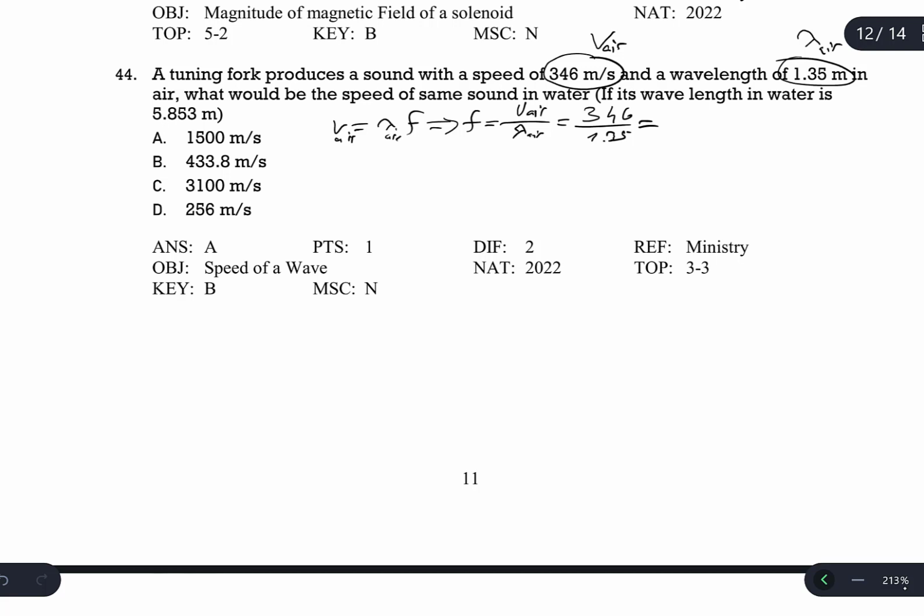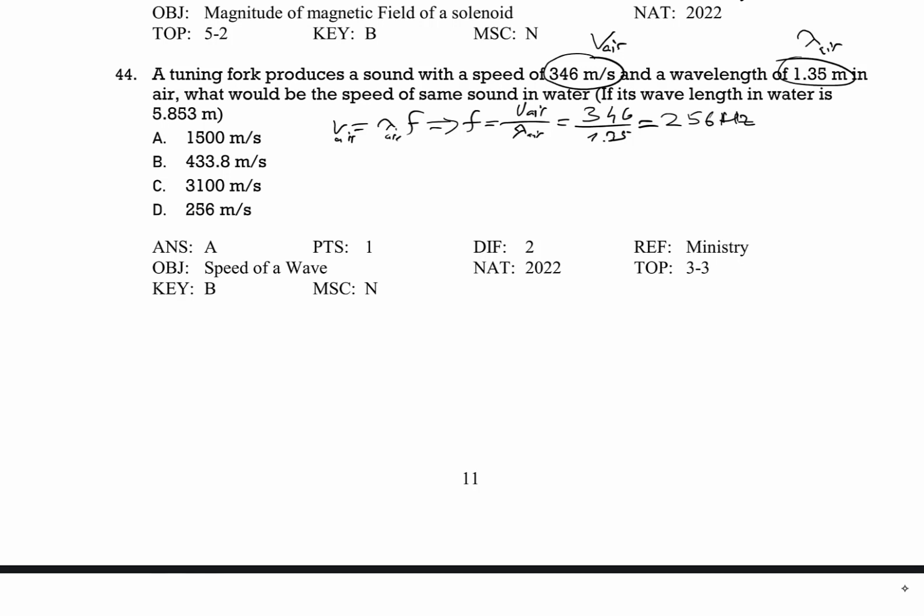So the frequency of this sound is going to be 346 divided by 1.35. Answer is 256 Hertz. And this sound travels to the water with the same frequency, which never changes.